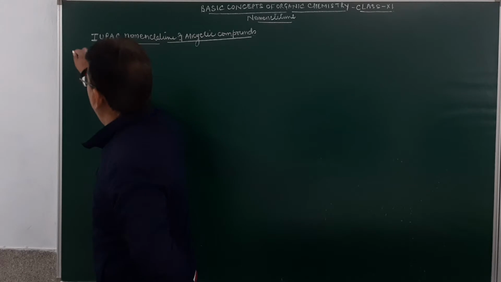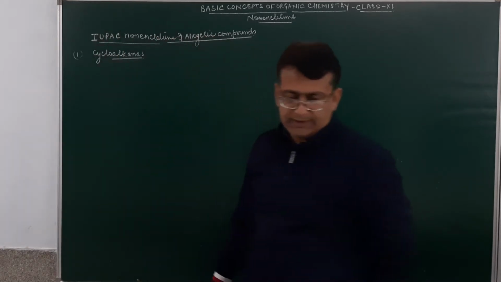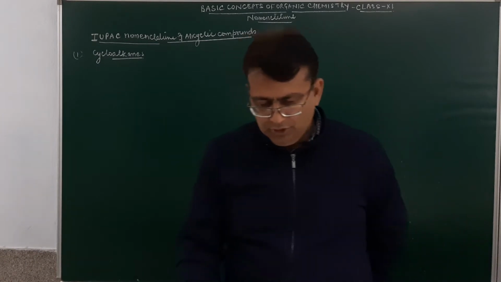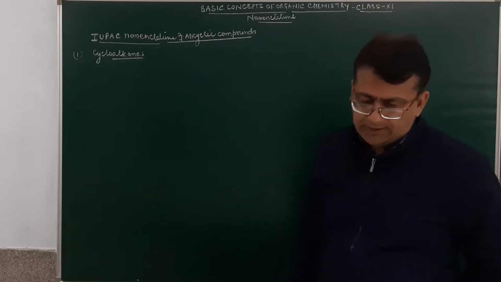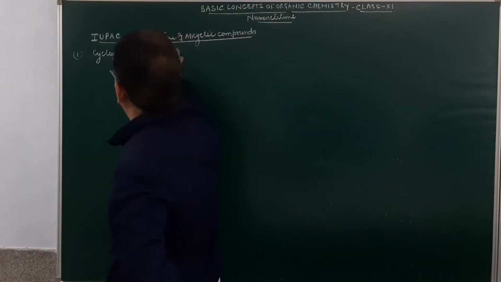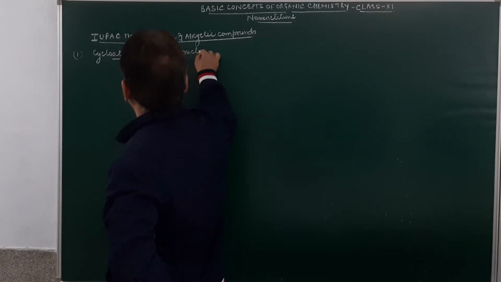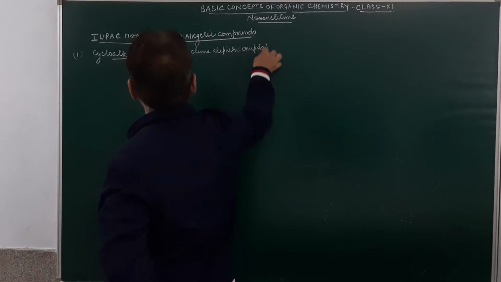So first, if we want to give a name to cycloalkanes, how do we do it? Cycloalkanes are the alkanes in which the atoms are arranged in the form of a ring. So they are ring structured aliphatic compounds.